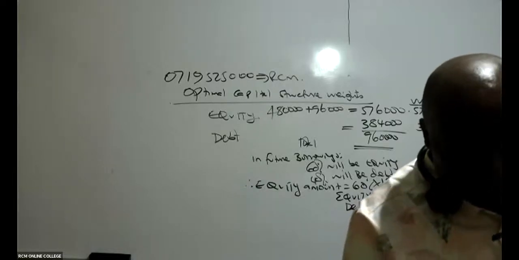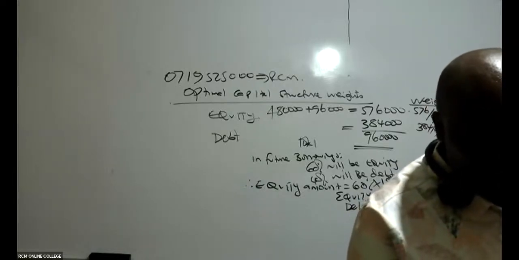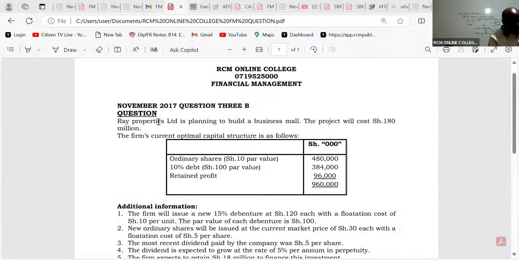Where do you get the 180? Thanks for asking. Remember, Ray Properties Limited is planning to build a business mall. The project will cost 180 million, so this is the amount you are looking for. You as the finance manager have been told to do a mall, and the project cost is 180 million, so they tell you to go outside and look for that 180. Then you're going to issue shares of 108 and debt of 72.